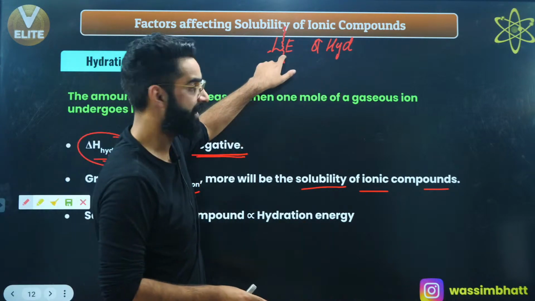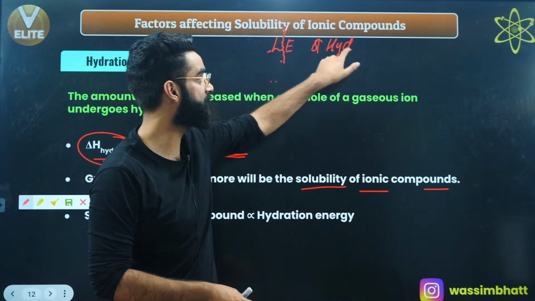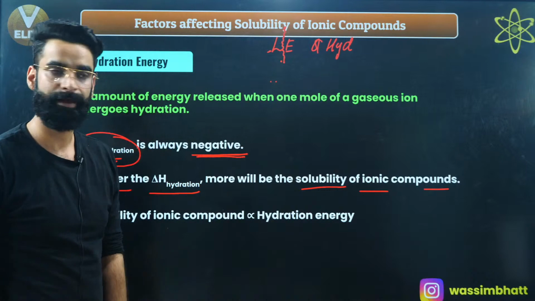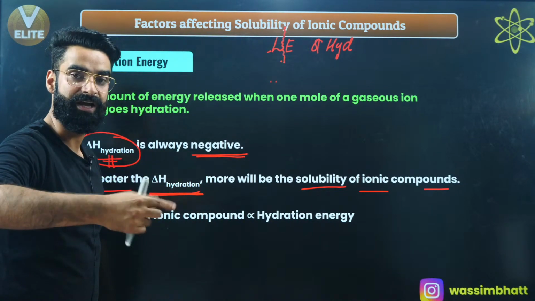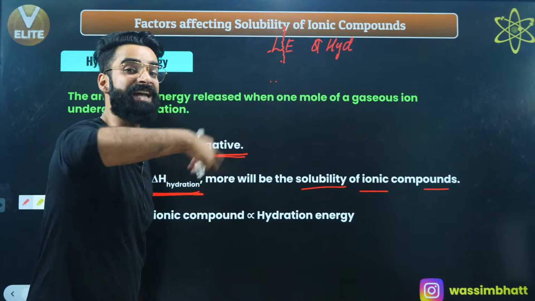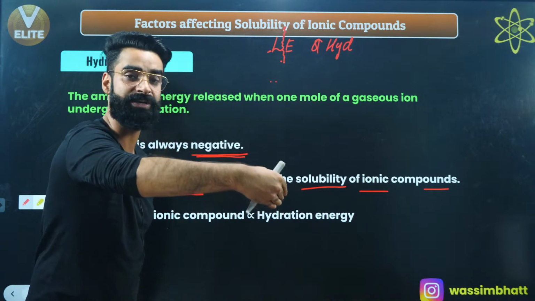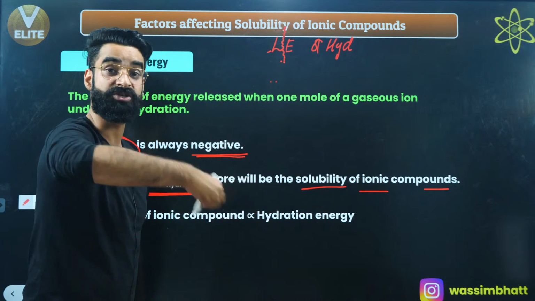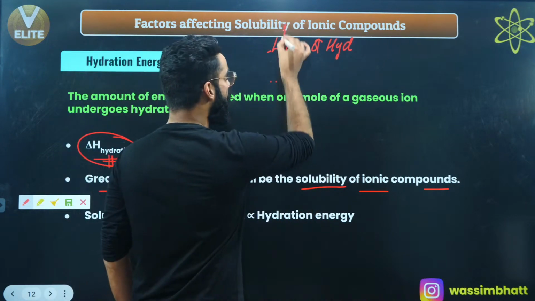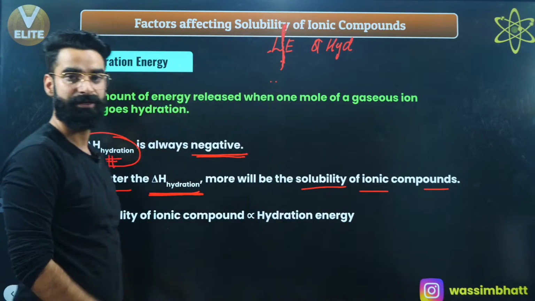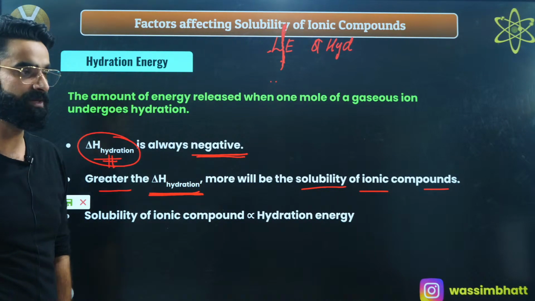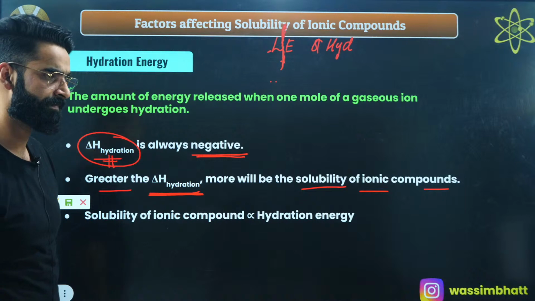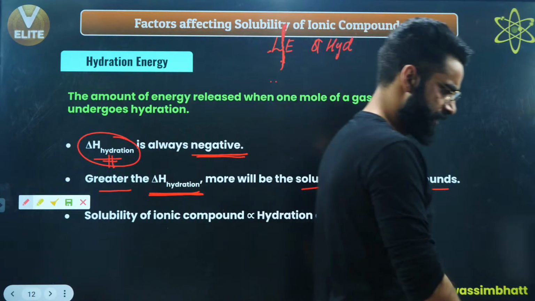So in the first phase, energy is needed. In the second phase, energy is released. Greater the hydration energy, more the energy released. That amount of energy released in the hydration is used to break more ionic compounds into their ions. That's how solubility becomes more. Right, people? Let me know in the chat.